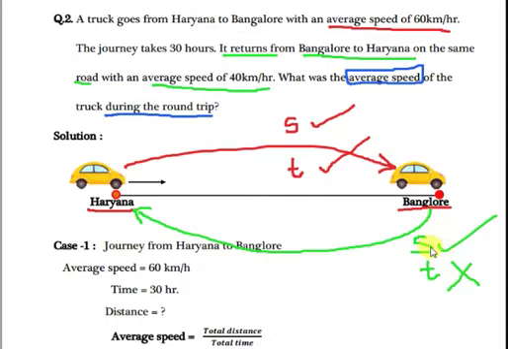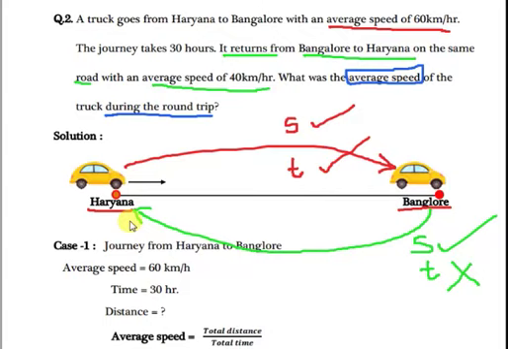And the final point here is we have to find out the average speed. We have to find the average speed during the round trip. From Haryana to Bangalore, the average speed we know. From Bangalore to Haryana, the average speed we know.